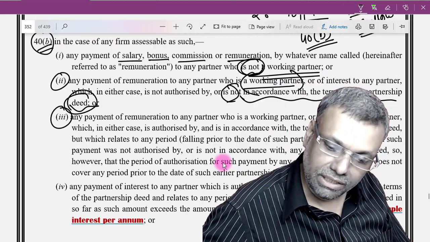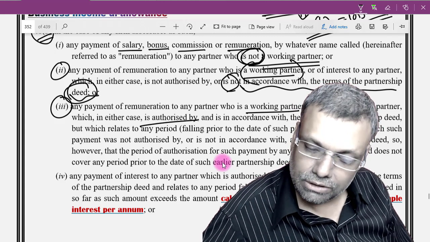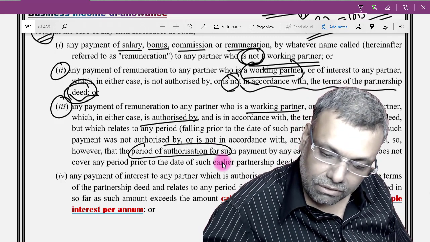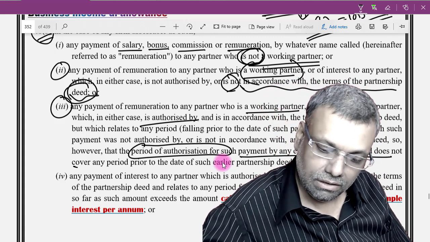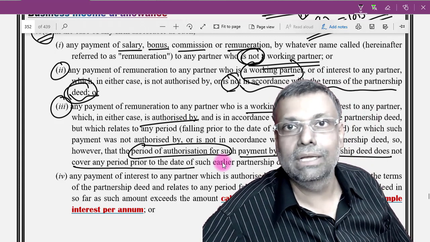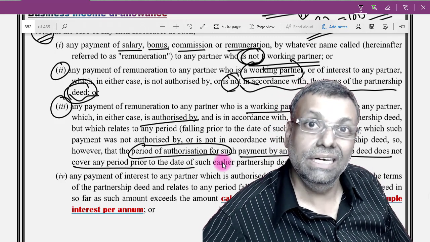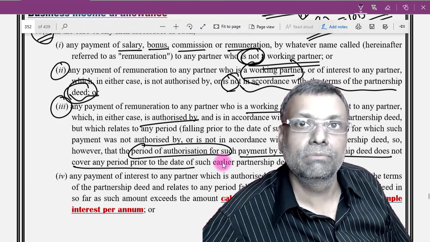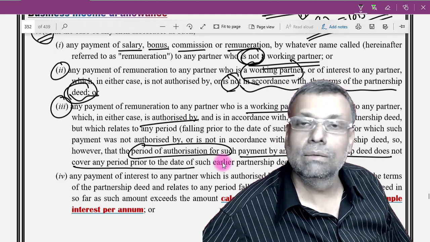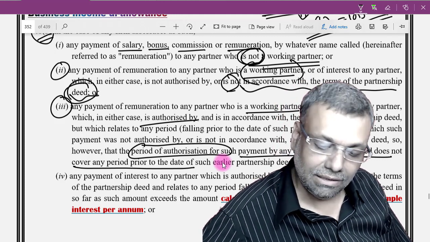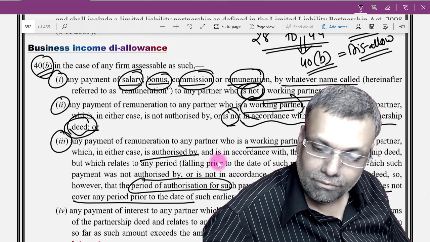Point number 3: any payment to a working partner which is authorized by the partnership deed, but the period of authorization is not matching. The period of authorization does not cover the period for which you are making the remuneration. That means, supposing your deed provided only for 3 months of remuneration, but you provided for more months. Not only should it be authorized by the deed, it should also be authorized in terms of the period for which the remuneration etc. has been provided. So clauses 1, 2 and 3 are for salary, bonus, commission, remuneration by whatever name called.